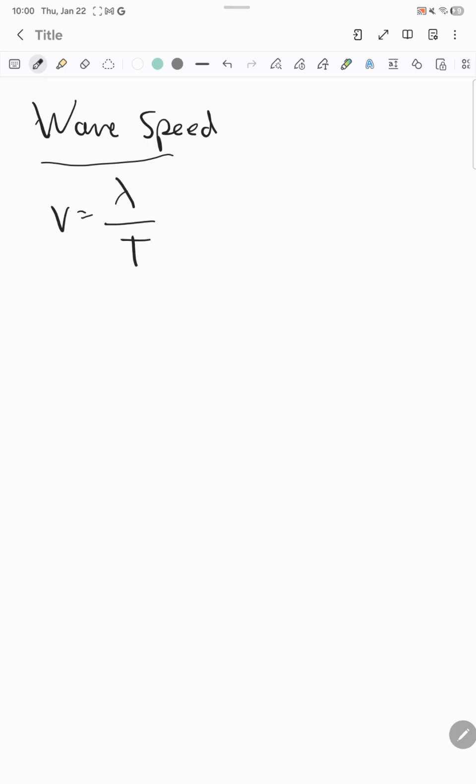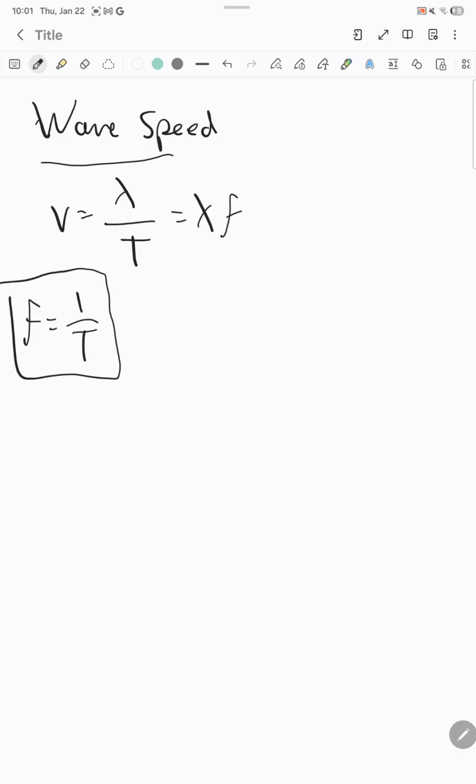Wave speed v is equal to lambda over T, so the wavelength divided by the period, which you could also write as lambda times f, because the frequency is the inverse of the period. So you know that the wave speed is the wavelength divided by the period.